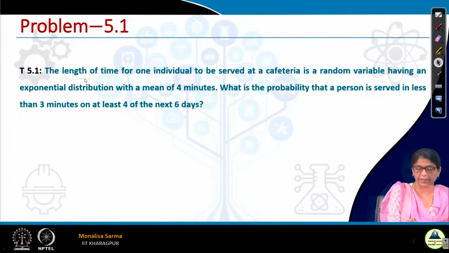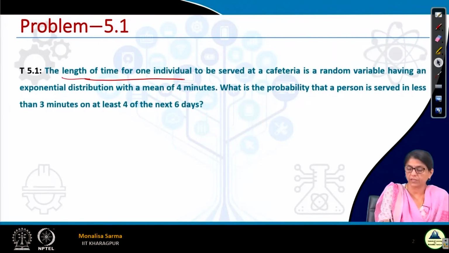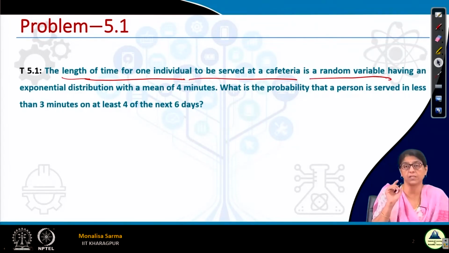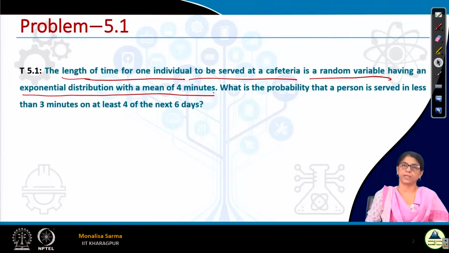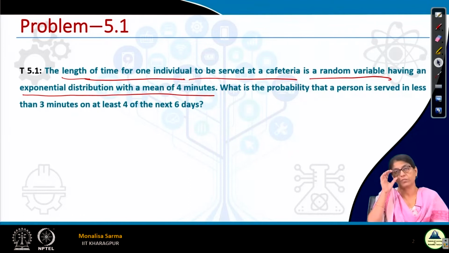The time it takes for a person to be served is the rate of the event. What is the probability that a person is served in less than 3 minutes on at least 4 of the next 6 days?